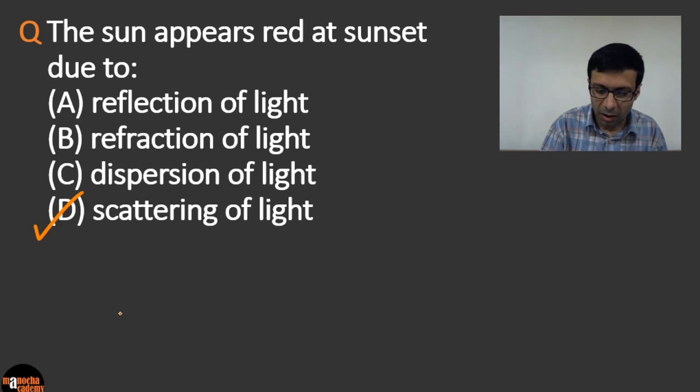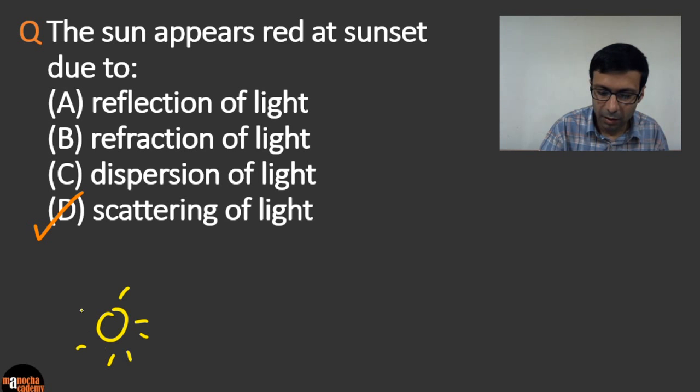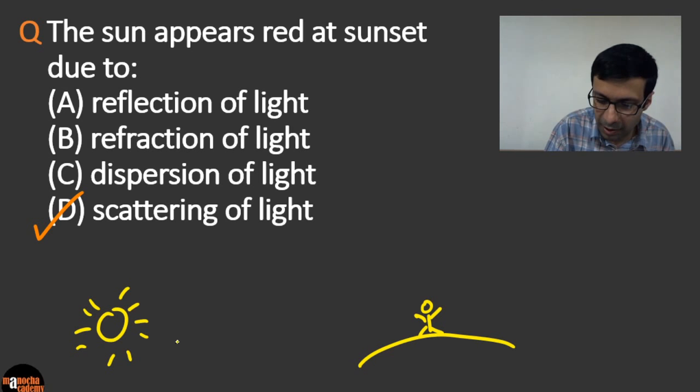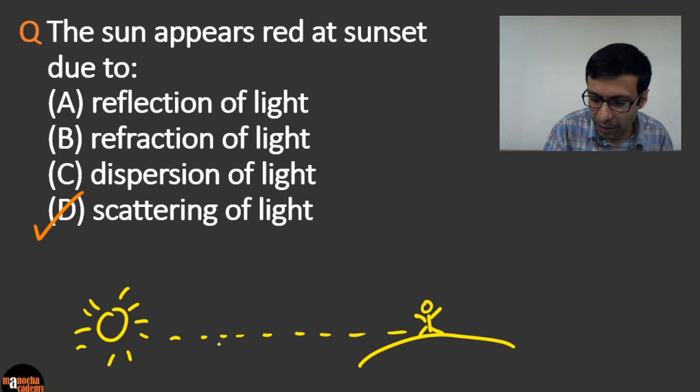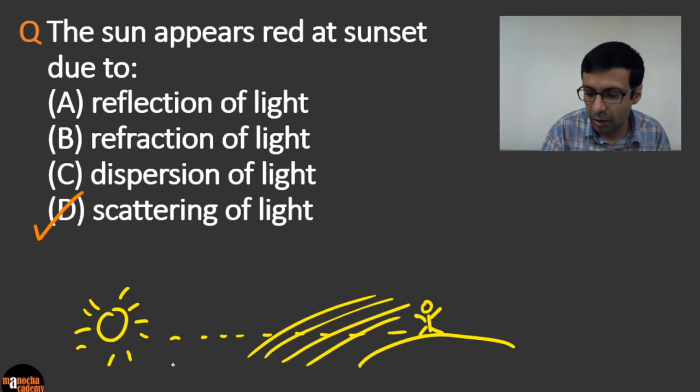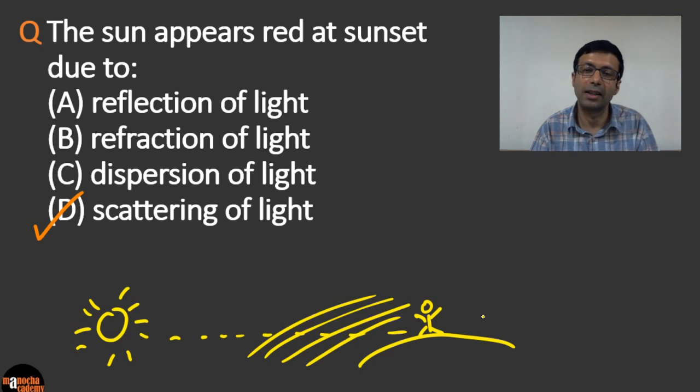Because remember, when you're looking at the sun at sunset, the sun is near the horizon, right? Remember the concept that if you're looking at the sun at sunset, the sun is near the horizon. And so it goes through many layers in the atmosphere, right? So the sunlight is traveling through a large part of the atmosphere. And so there will be a lot of scattering of light, okay?